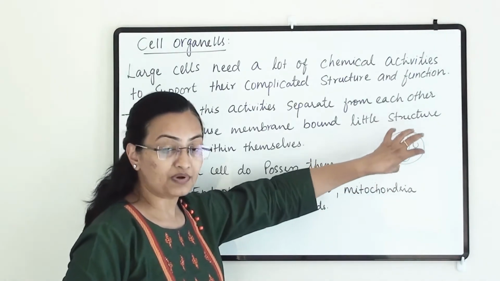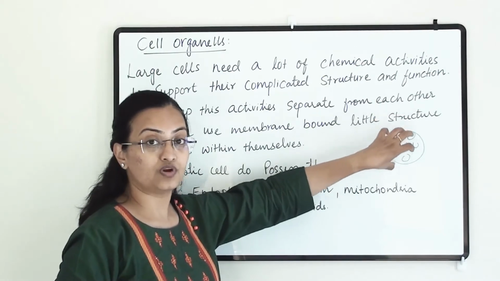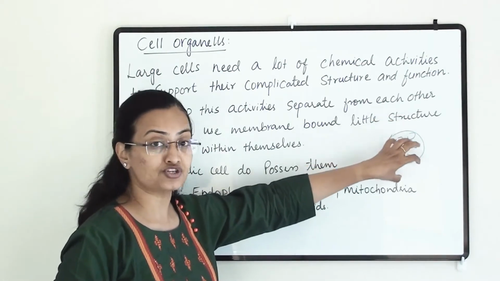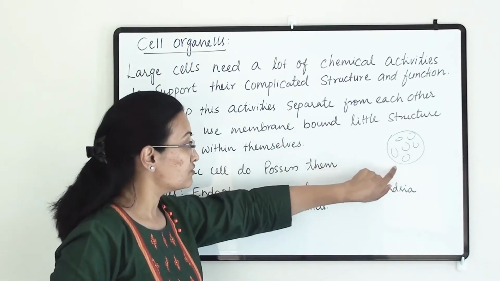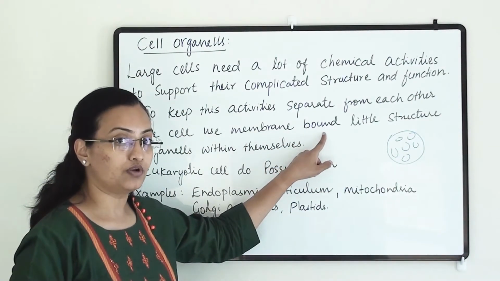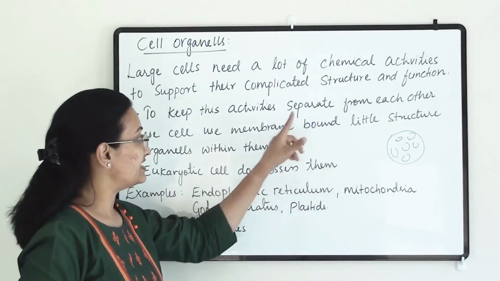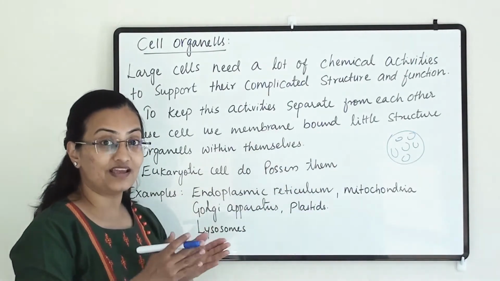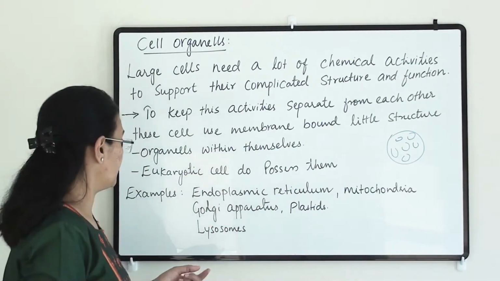We need to separate these activities because their products will be different and their functions will be different. That's why all organelles are membrane bound, so that they are separated from each other.